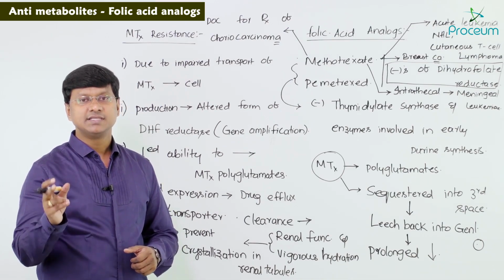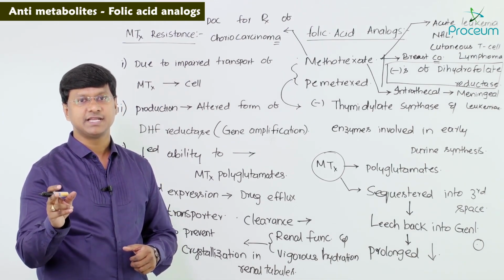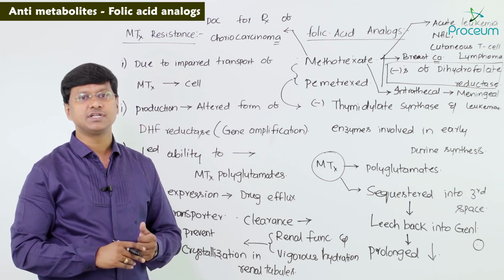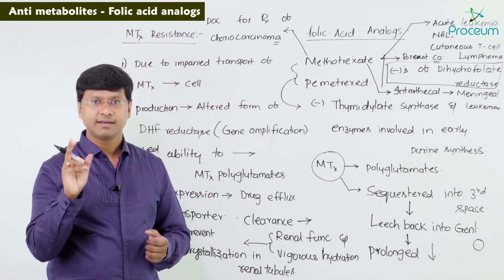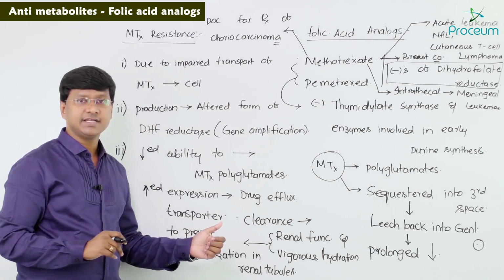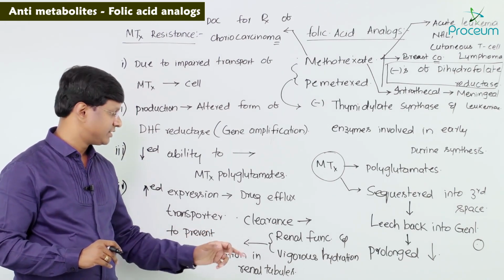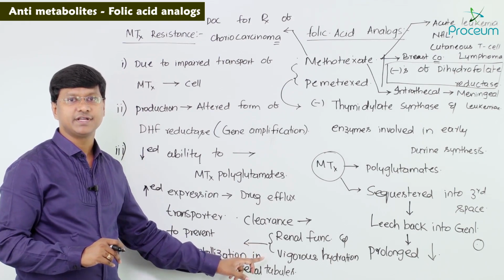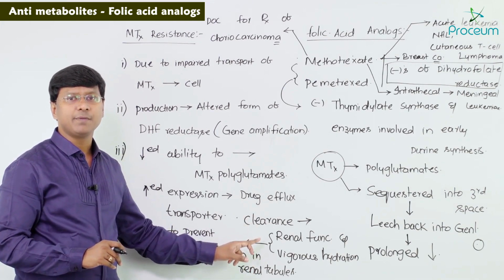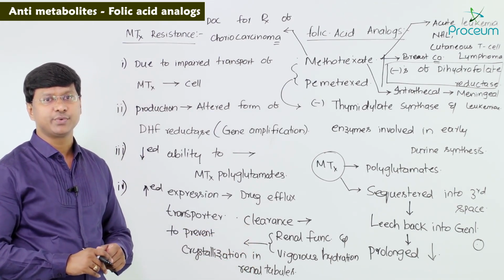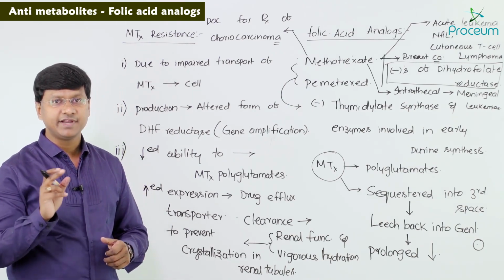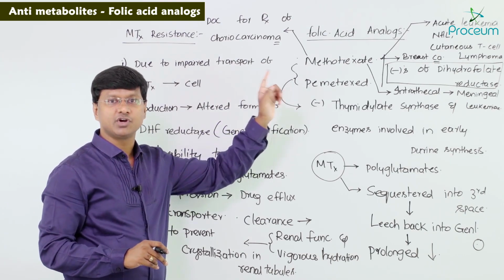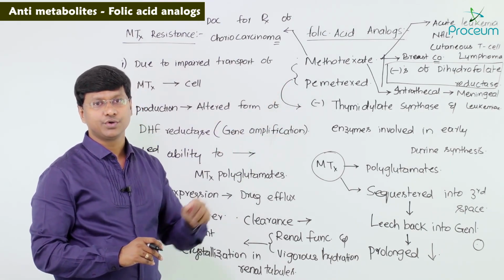Now remember, methotrexate has a prolonged immunosuppressive action. Why? Because it can be sequestered in the third space collection and leaches back into the general circulation, causing prolonged immunosuppression. The clearance of methotrexate depends upon renal function and vigorous hydration. So proper renal function and vigorous hydration are required to prevent its crystallization in the renal tubules.